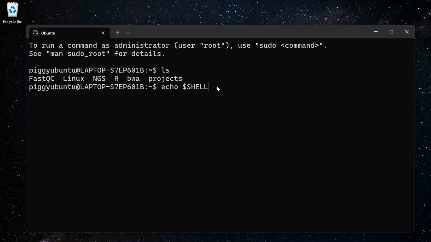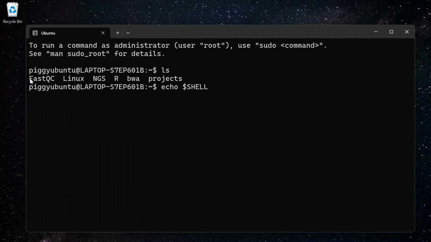Also notice that Linux is case sensitive. By case sensitive, we mean that you have to type this command exactly this way. For example, here I have written SHELL all in capital letters. If you write small letters, you might get different output. You have to write the exact name of the command and the exact name of your files.